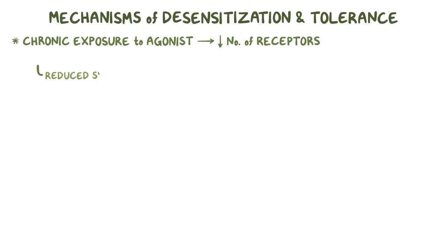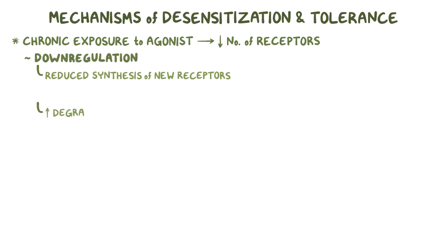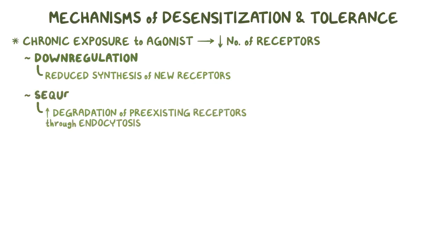First, chronic exposure to agonists causes a decrease in the number of receptors. The decrease in the number of the receptors could result from the reduced synthesis of new receptors, also known as downregulation. Also, chronic exposure increases the degradation of pre-existing receptors through endocytosis, also known as sequestration or internalization.